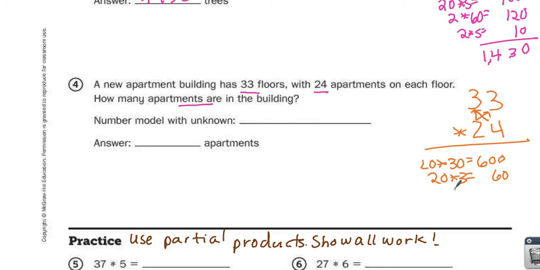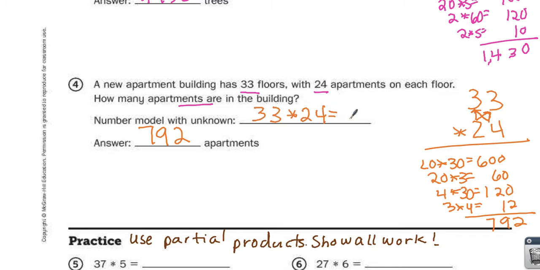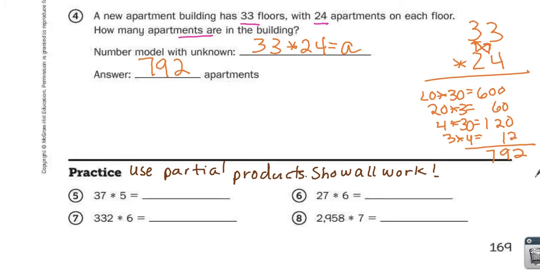Next diagonal would be 4 times 30, or 120. And last, close the bow tie, 3 times 4 is 12. 0, 0, 0, 2, 0, 6, 2 and 1 makes 9, and 6 and 1 makes 7. 792. And I actually forgot to do my number model with the unknown, so I'll go back and do that. 33 times 24 equals, I'm going to put A for apartments.